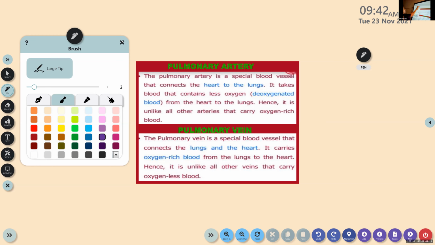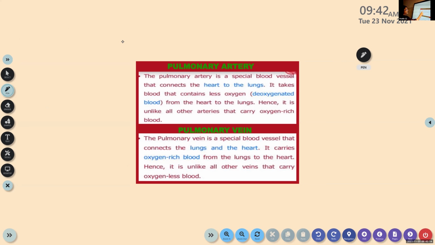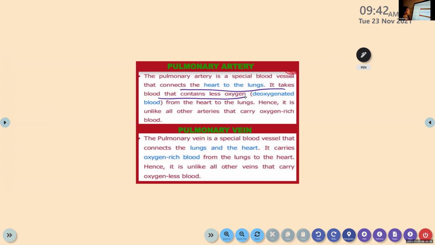So that is what we call deoxygenated. It connects the heart to the lungs. It takes blood that contains less oxygen from the heart to the lungs. Hence, it is unlike all other arteries that carry oxygen. So it is not just like other arteries. That is the meaning of unlike.